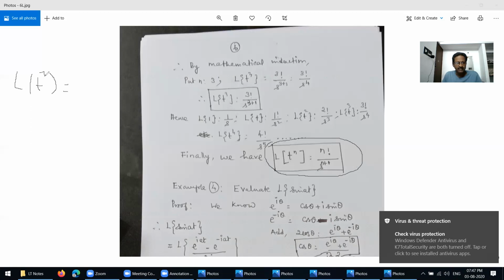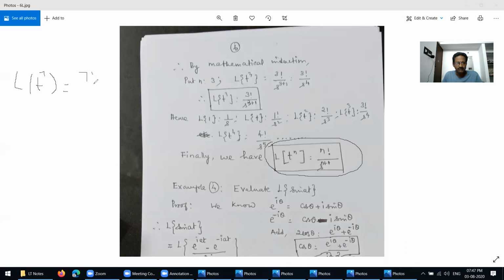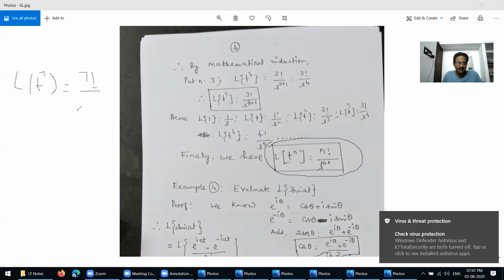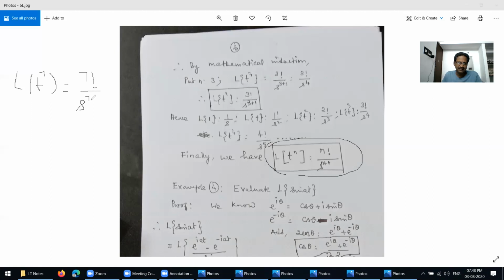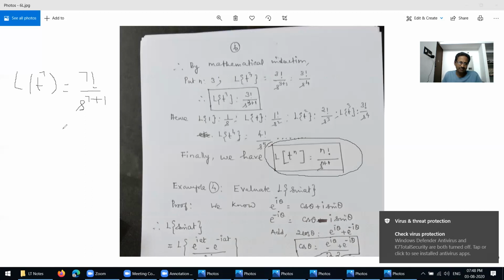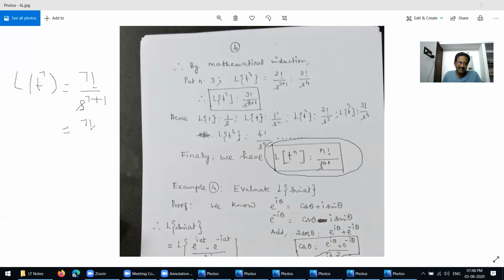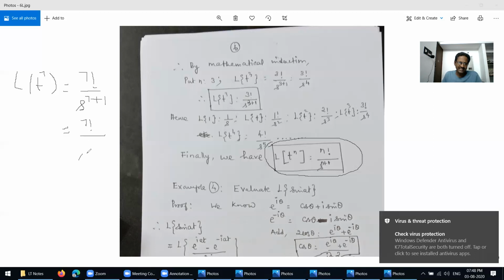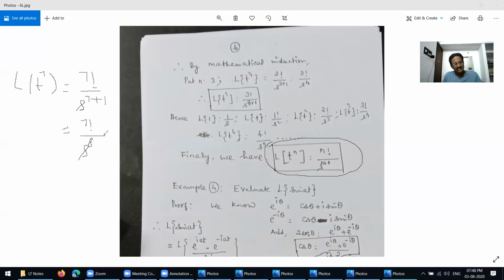So what's here now? Power is 7. So you write in the numerator 7 factorial, then over s power 7 plus 1. You understand? 7 plus 1 is nothing but 7 factorial over s power 8. This is nothing but the solution. You understand? It's okay.